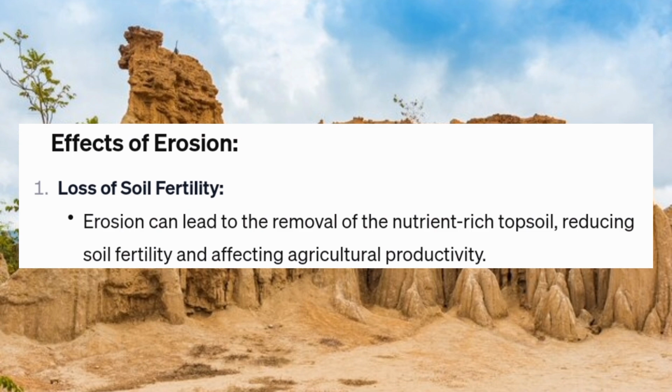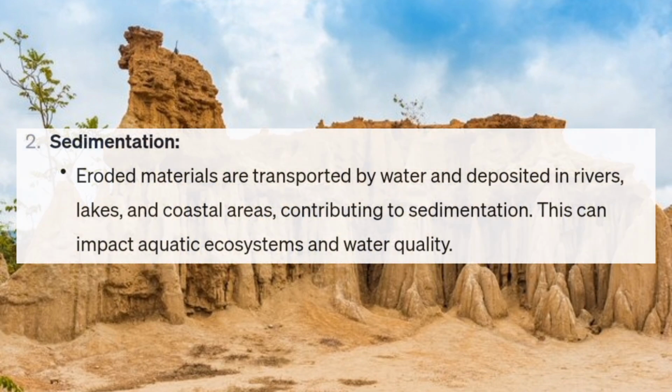Effects of erosion: loss of soil fertility. Erosion can lead to the removal of the nutrient-rich topsoil, reducing soil fertility and affecting agricultural productivity. Sedimentation: eroded materials are transported by water and deposited in rivers, lakes, and coastal areas, contributing to sedimentation. This can impact aquatic ecosystems and water quality.